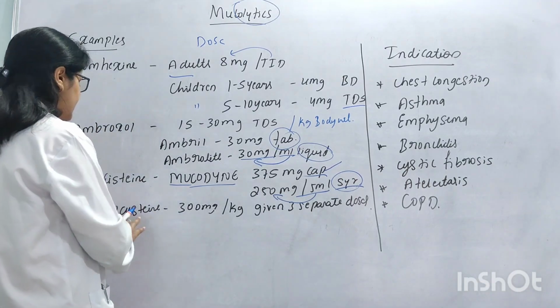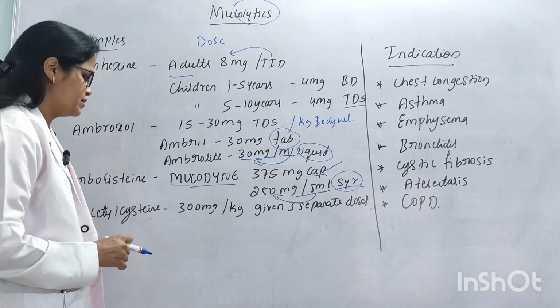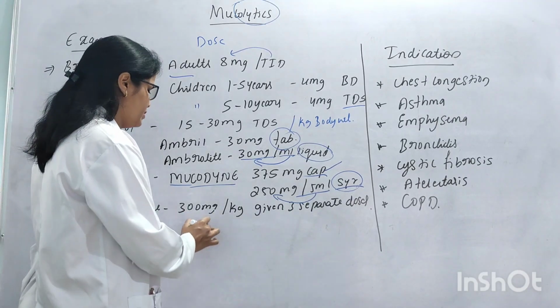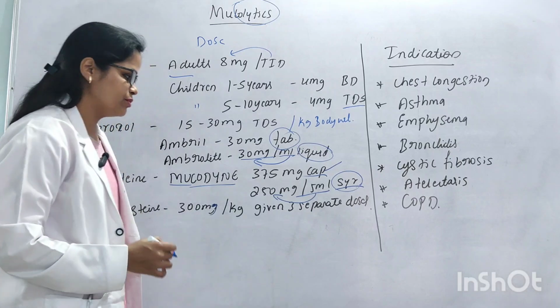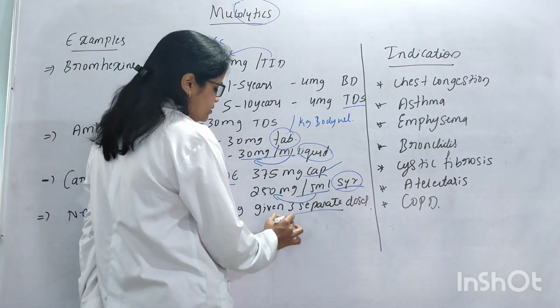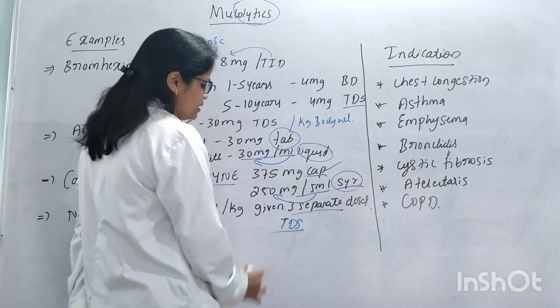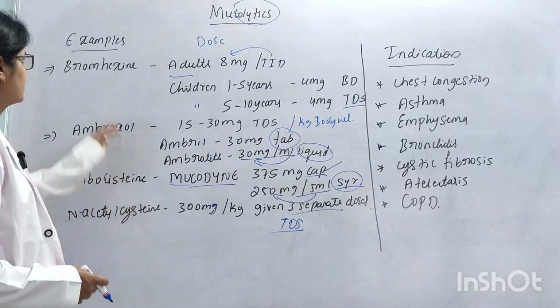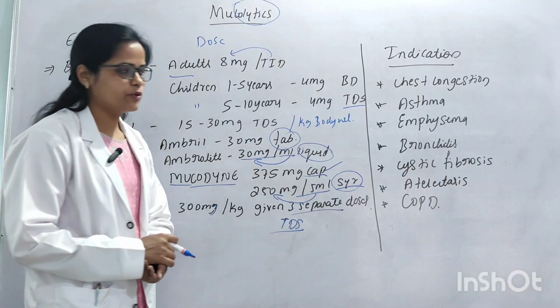And next is N-acetylcysteine. N-acetylcysteine contains 300 mg per kg of body weight, which can be given as divided doses, means 3 separate doses, that is TDS, 3 times in a day administration. Okay, these are the examples and dose of mucolytics.